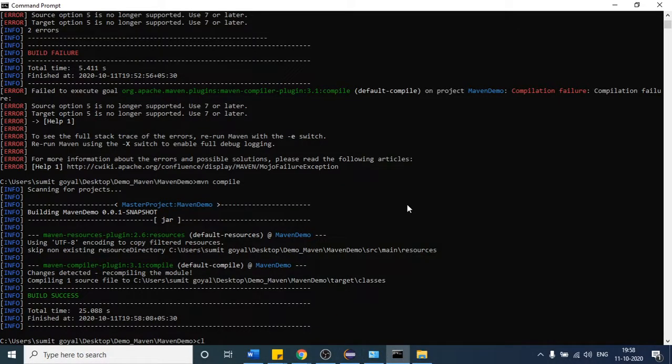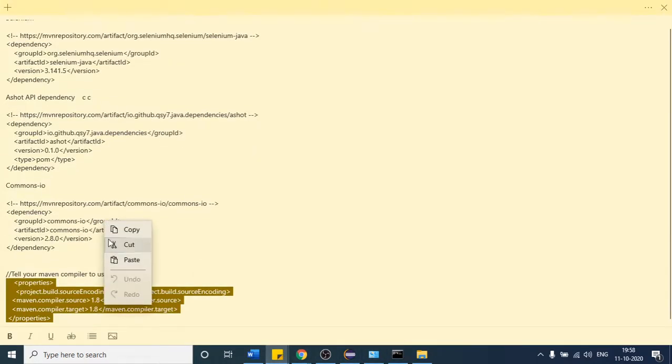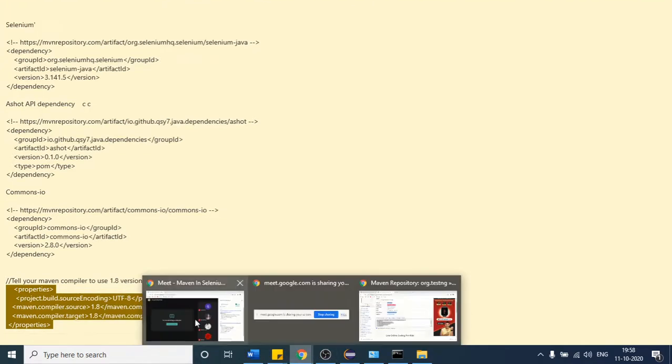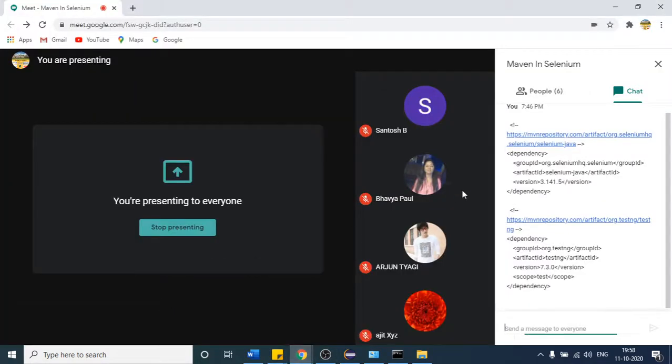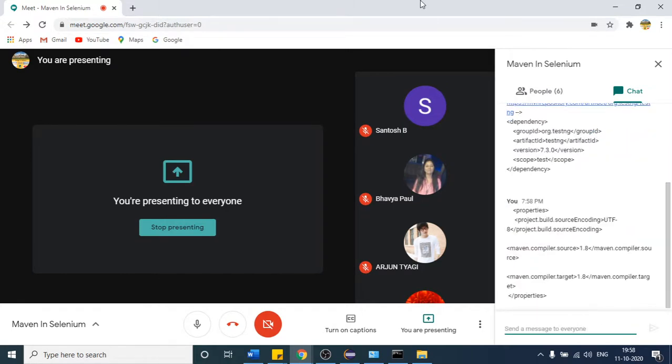Yes, yes. Please share the code that you have added later. This one as well. Okay, okay. Anyways, I would have shared that in the classroom as well. Okay, anyways, let me paste it here. So this is the code. Okay, you can use it.